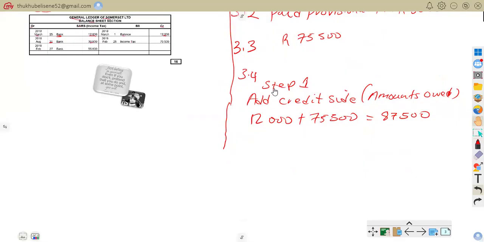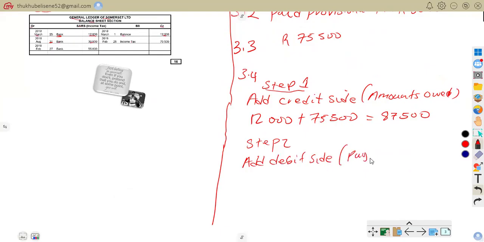So on our step two now, step two, you add the debit side for payments paid, or payments made.